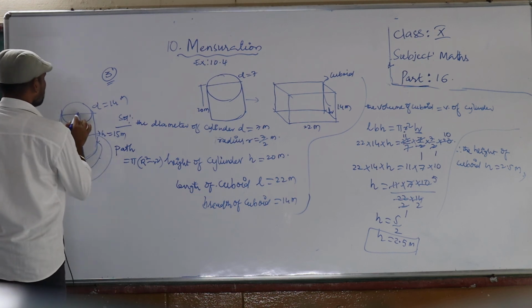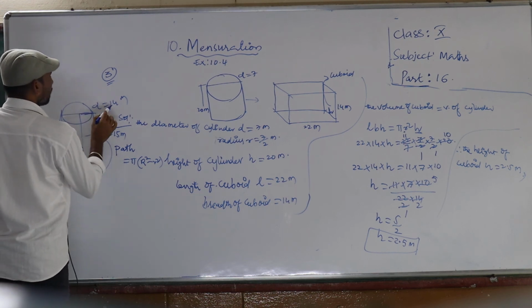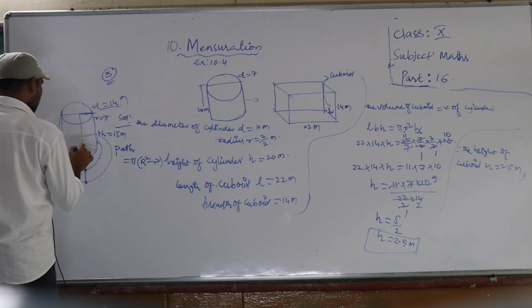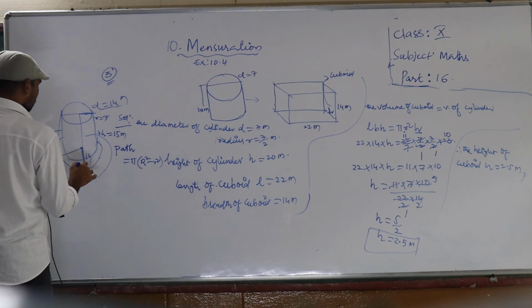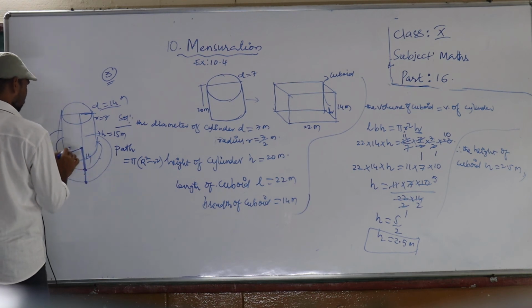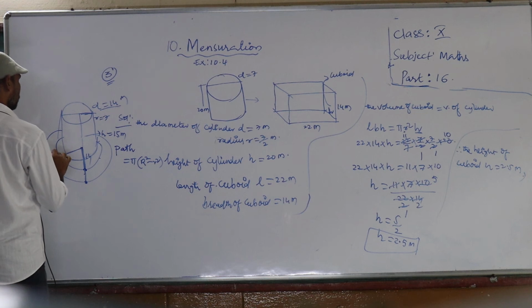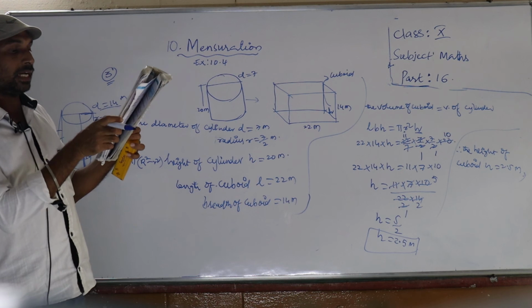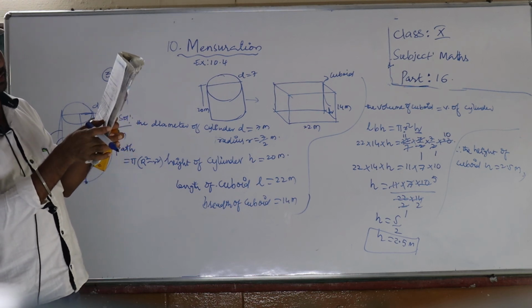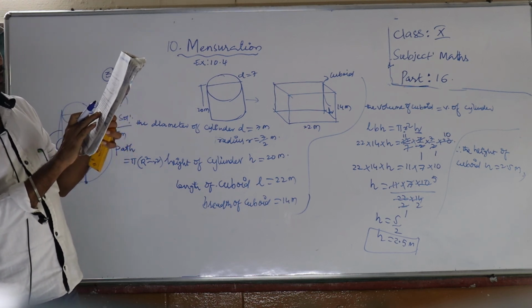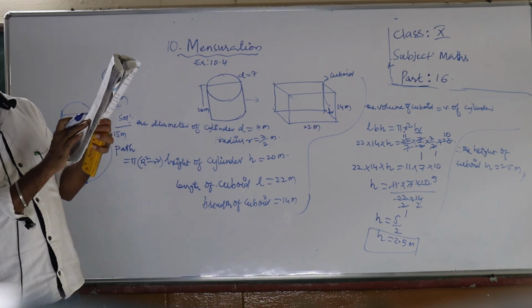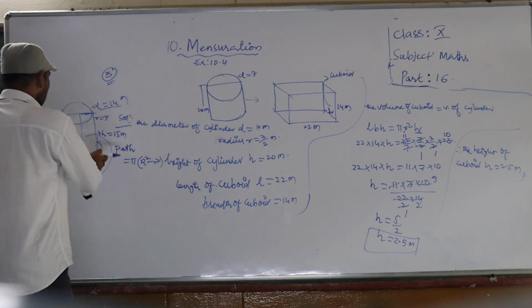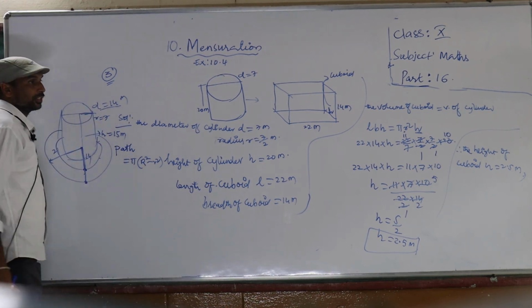If your diameter is 14, the radius is 7, means this is 14, then if you add 7, the outer radius is 21. Here they are asking, find the height of the embankment, all around the well of width 7 meters. So this height we should find.